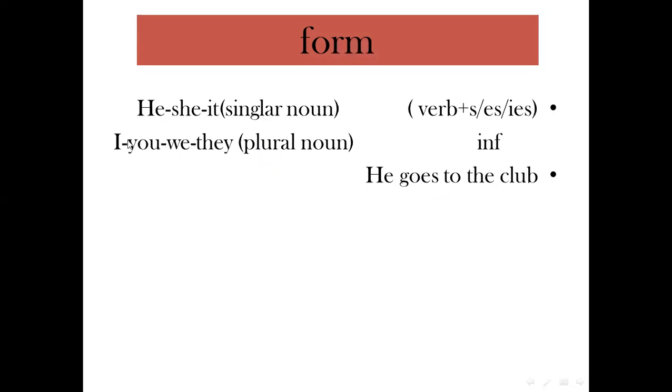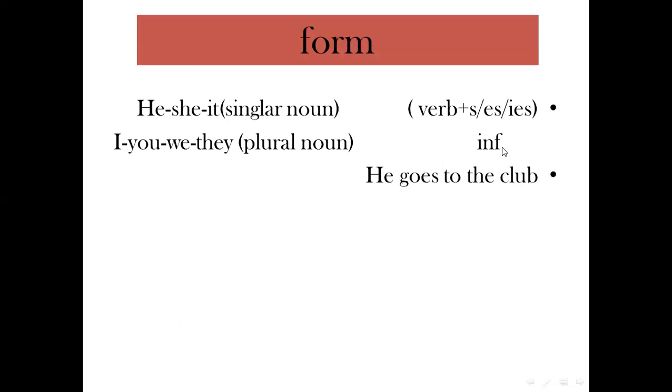Also, if we have I, you, we, they, and any plural noun, it means if I have more than one, like maybe Ahmed and Muhammad, Mona and Salwa, or students, for example, so if I have any one of them, I, we, they, and you, or any plural, we use the infinitive form.